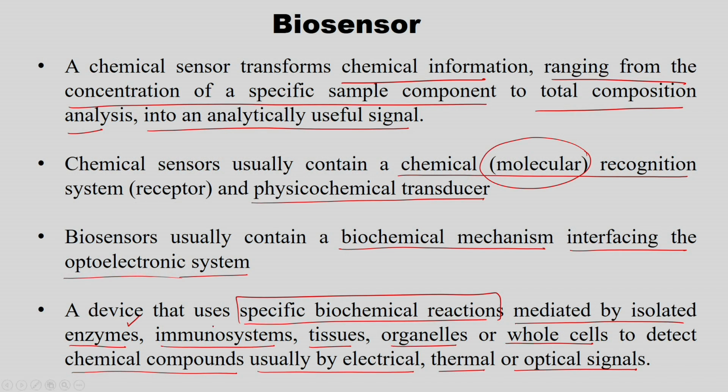Sometimes it is not only enzymes or antibody antigen system, it may be a whole microbe, we call it a microbial biosensor, right. So, there we will get to see either tissues or whole cells to detect the chemical components, usually by electrical, thermal or optical signals. So, these are given to the transducer.